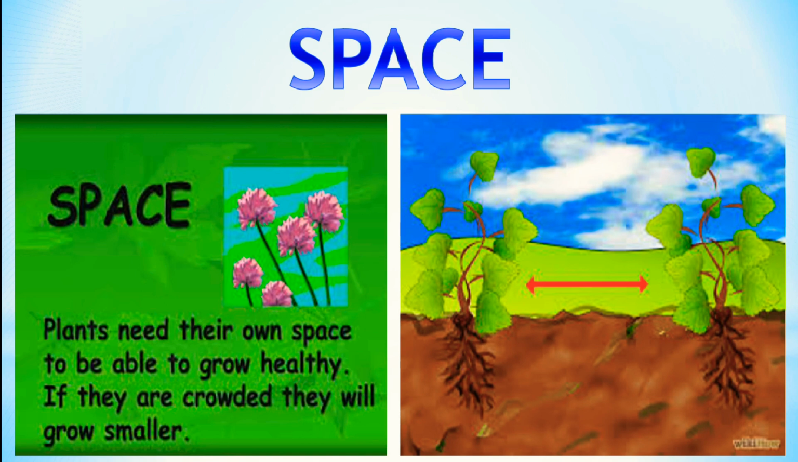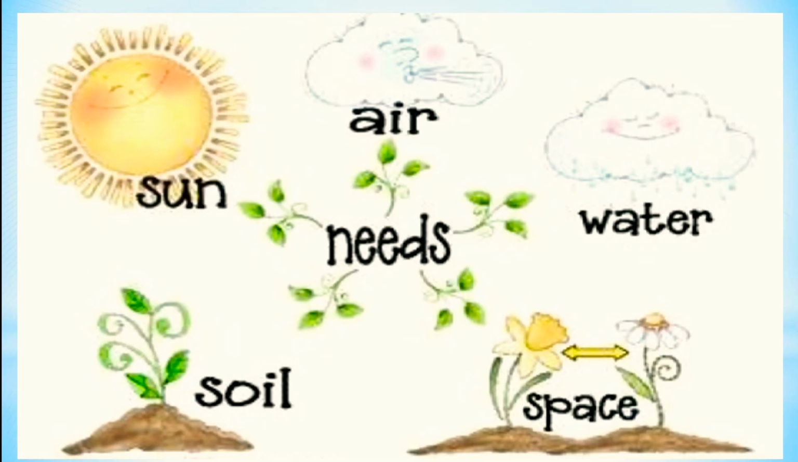Let us recall the needs of a plant. The 5 needs of a plant are water, air, sunlight, soil, and space. Among these, the most important are the first 4. What are they? Water, air, sunlight, and soil. All these are the basic things that we have to provide for plants.